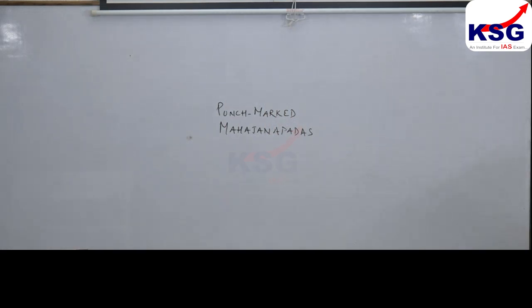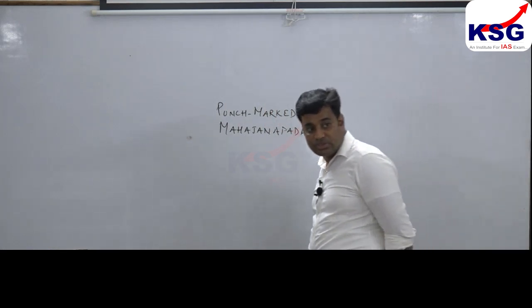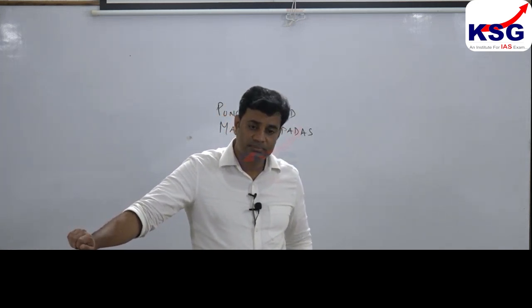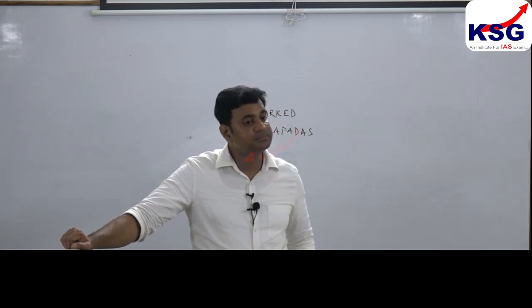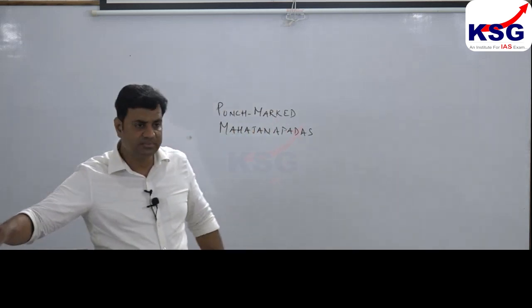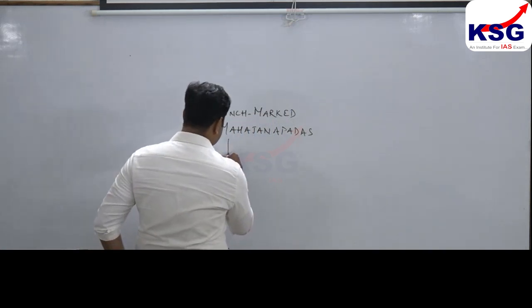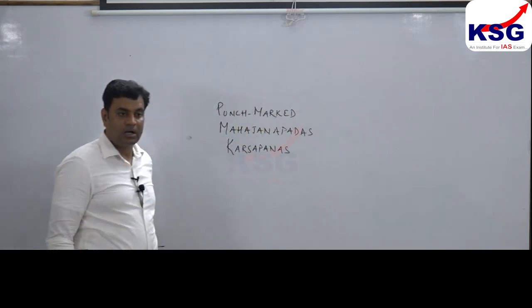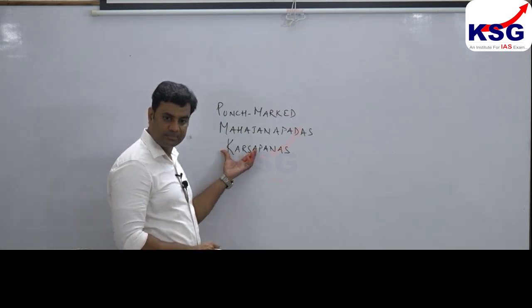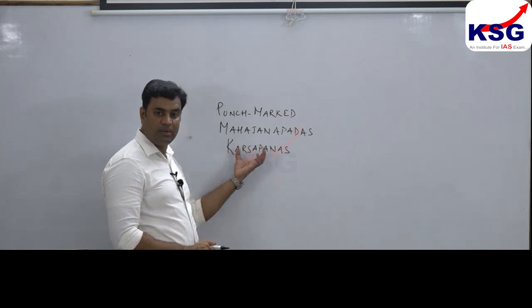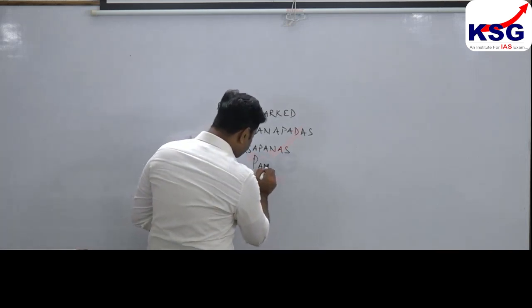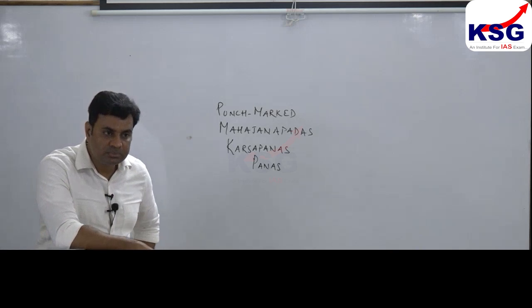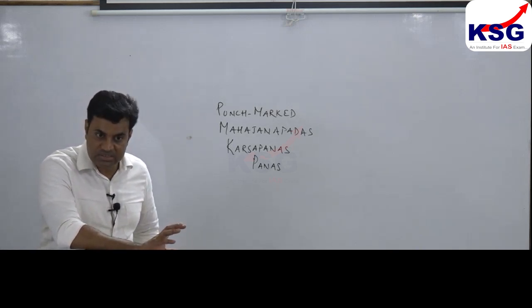Right. The system of circulating copper coins continued during Mauryan rule, and these coins came to be termed as Karsapanas. Kar means copper. They came to be termed as Karsapanas, or simply as Panas. Clear?